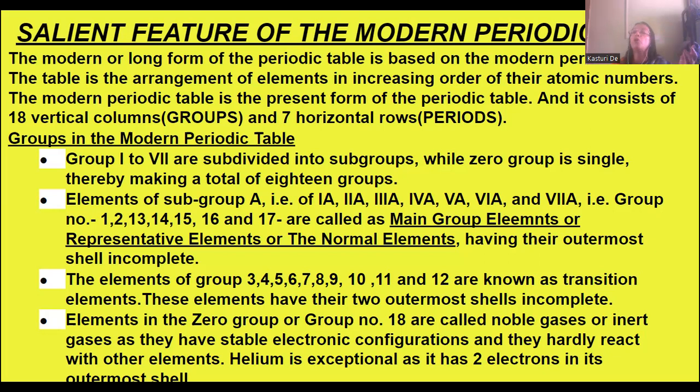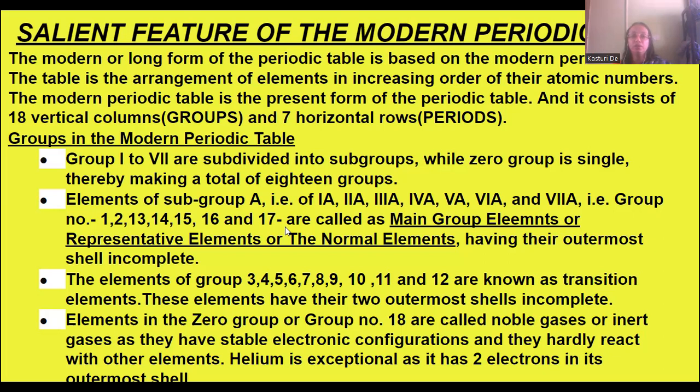The 0 group, or group number 18, which is known as noble gases or inert gases, they have stable electronic configurations and they hardly react with any other elements. Helium is an exception. I told you helium has 2 electrons in the outermost shell. Okay.